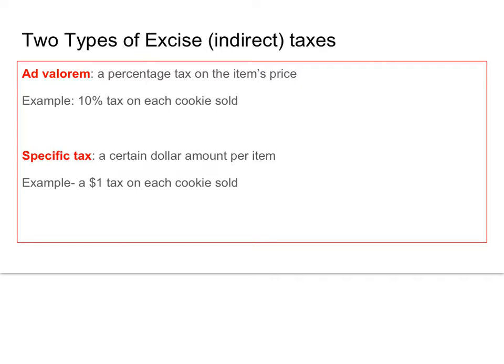And so with a percentage tax, 10% on a $1 cookie is 10 cents, but a 10% tax placed on what might be the greatest cookie ever, a $100 cookie, would be a much larger revenue. So we're going to notice that the curve of that tax is going to look a little bit different. And for the specific tax, it's just a certain dollar amount. So example, whether the cookie is a $1 cookie or a $100 cookie, if government would just place like a $1 tax on each cookie sold. So ad valorem is percentage tax, specific is dollar amount.